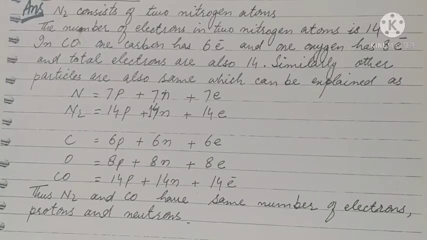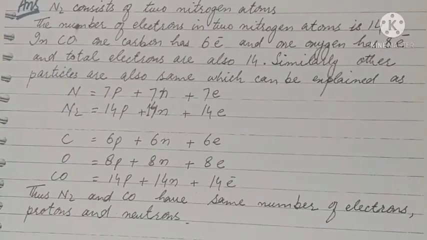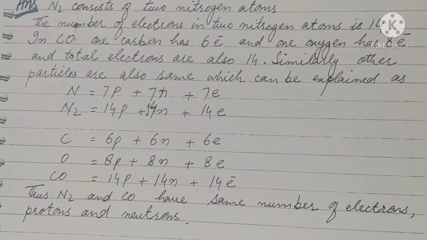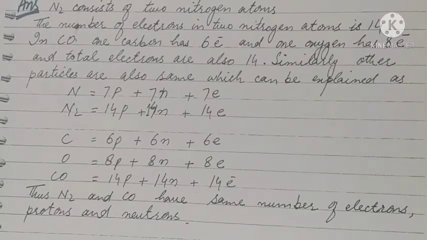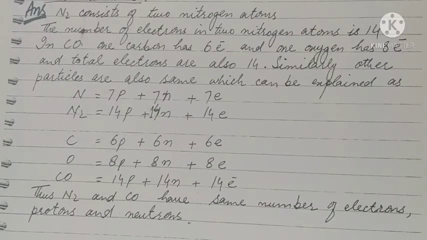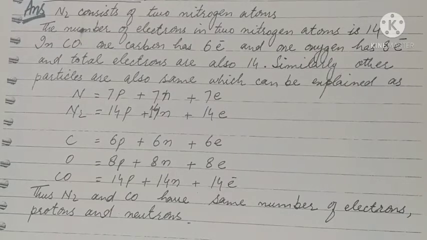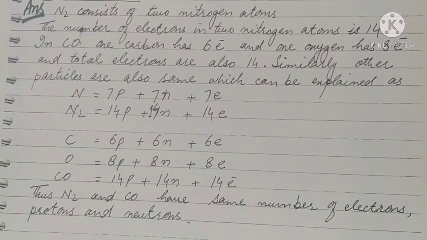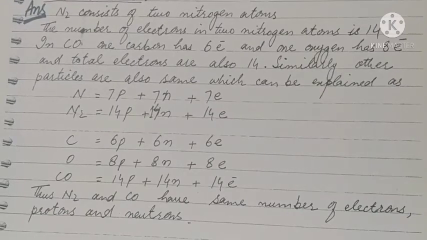Nitrogen is equal to 7 protons, 7 neutrons, 7 electrons. N2 has 14 protons, 14 neutrons and 14 electrons. Carbon has 6 protons, 6 neutrons and 6 electrons, and oxygen has 8 protons, 8 neutrons and 8 electrons. In carbon monoxide, 14 protons, 14 neutrons, 14 electrons. Thus N2 and CO, meaning nitrogen and carbon monoxide, have the same number of electrons, protons and neutrons.